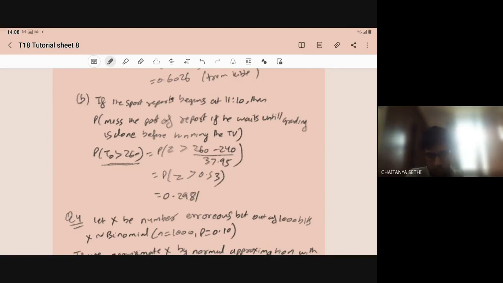Sir, won't we write 1 minus something to get T naught less than or equal to? No, it is the same thing. It is 1 minus P of Z less than minus 0.53. Either you say like this, because a normal distribution is symmetric about the mean. So either you compute this side area or that side area, both are the same thing. Okay, sir.